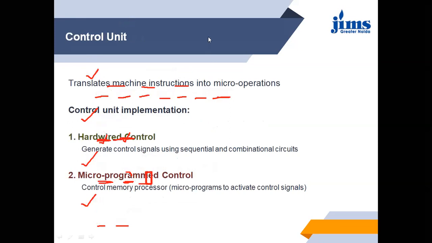Now I think it's sufficient for today. We will discuss next about the control unit. So in today's class, we discussed the instruction codes, computer registers, computer instructions, how the computer instructions are going to perform their work, and the connections between the registers.